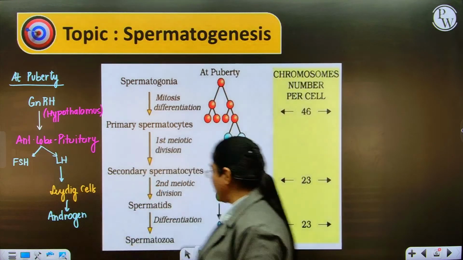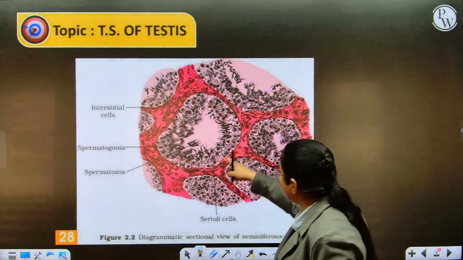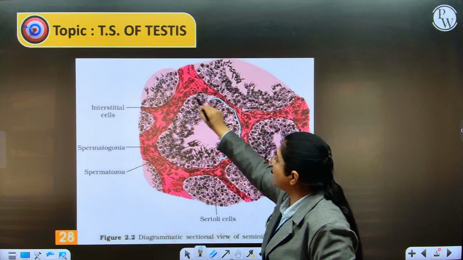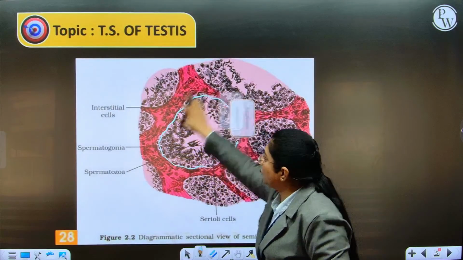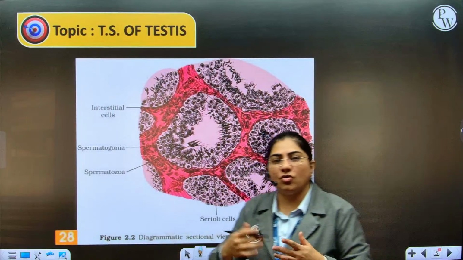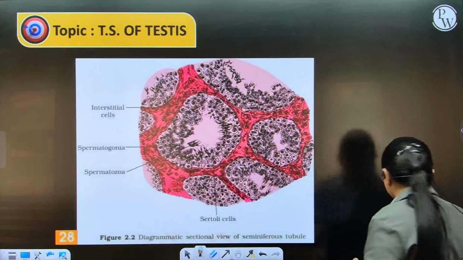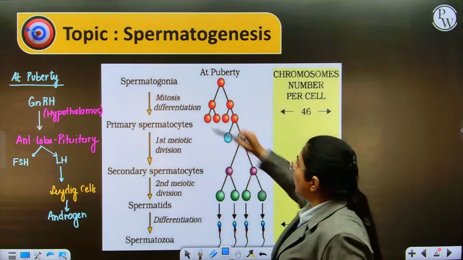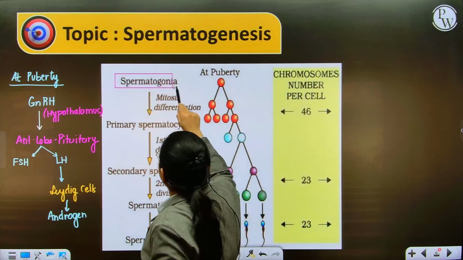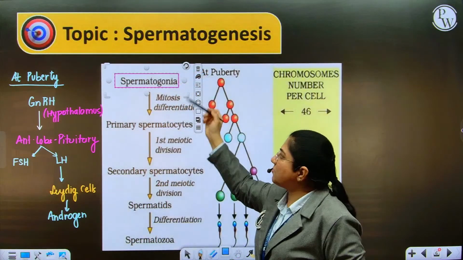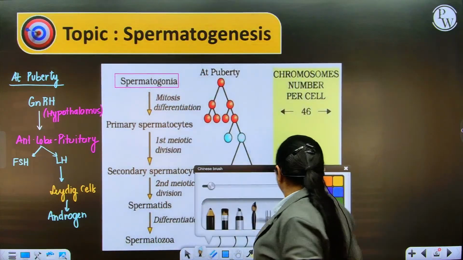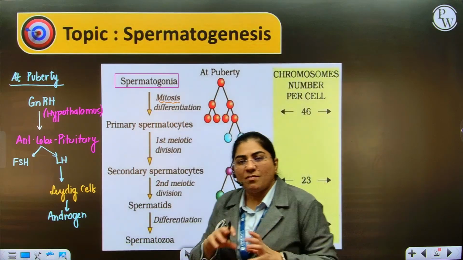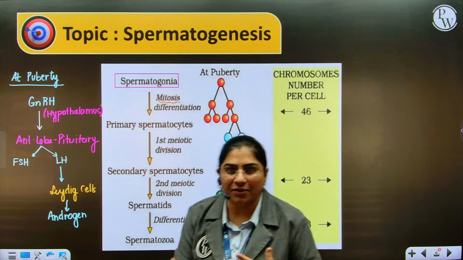Now this androgen will go to the seminiferous tubule, where there are these spermatogonia, and stimulate the spermatogonia to go into cell division. How do these undergo cell division? They are stimulated to undergo mitosis.